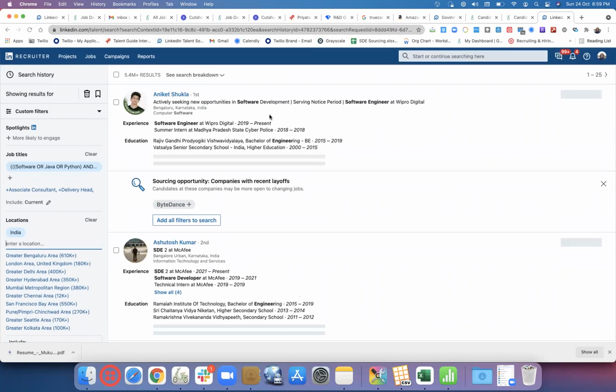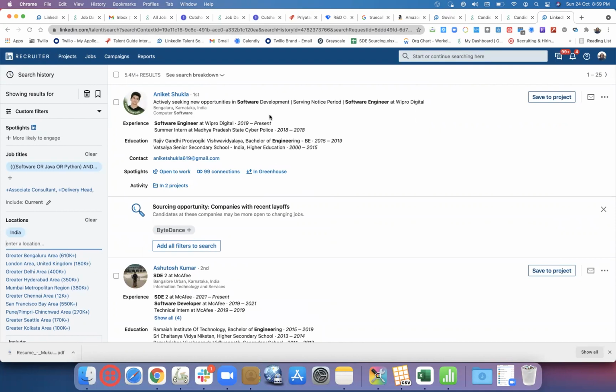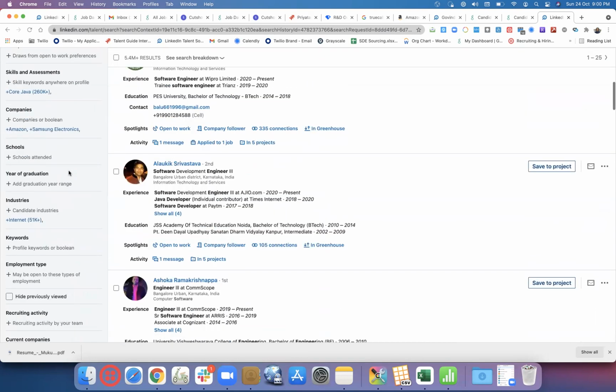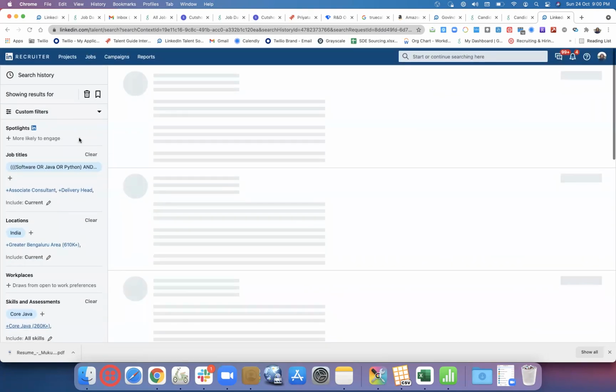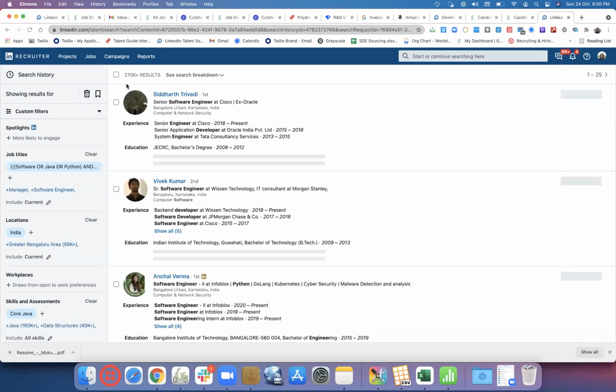We'll come to some of the searches that I built in my past. Even currently I do that. And that's where the benefits of using Boolean in Boolean come in, where we saw some examples last week. Without Boolean, let's say now this is one search, India, and all software engineer or Java or Python engineers we're trying to see. Let's say someone who has done a skill assessment, just this 260 we will take. We have like 270K plus results.